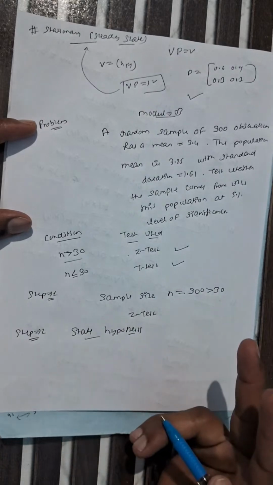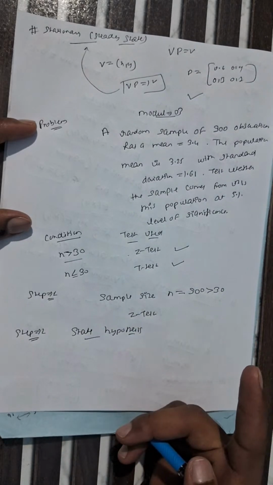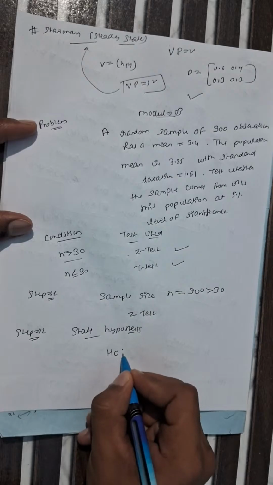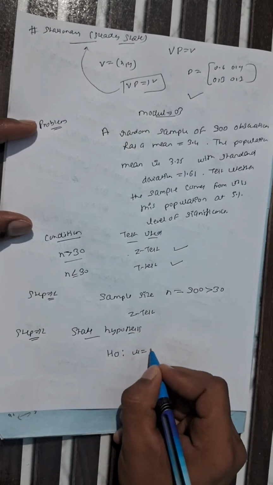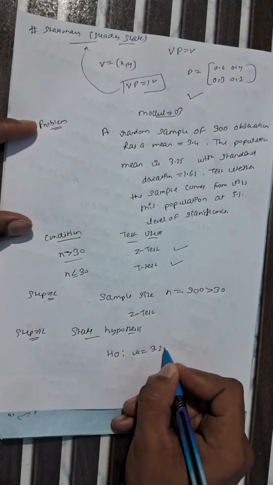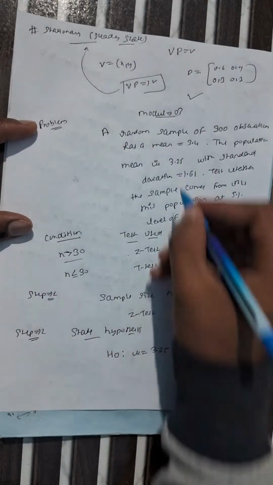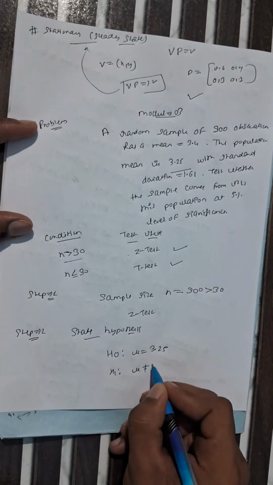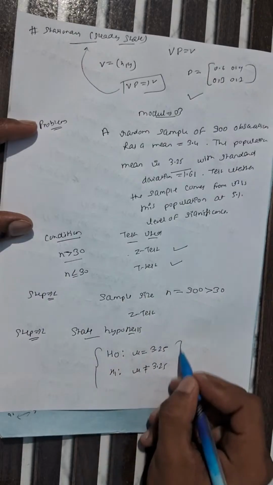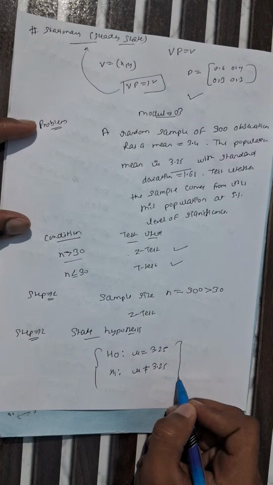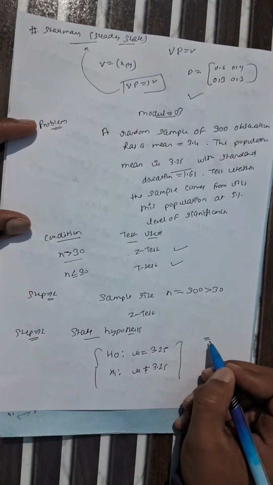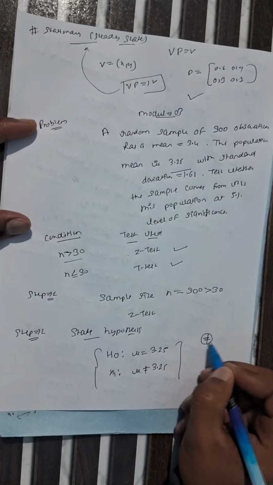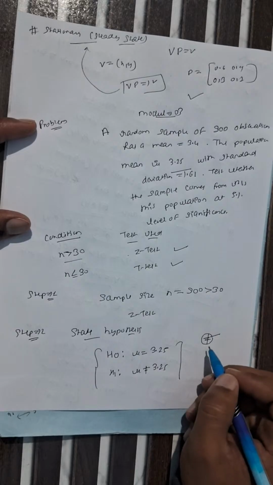State hypothesis means we consider two hypotheses. First one is the null hypothesis and second one is the alternate hypothesis. Our null hypothesis is represented as H0, which is mu equals 3.25, which is given in this question, and H1, the alternate hypothesis, where mu is not equal to 3.25. This is the condition for hypothesis. The null hypothesis is always represented with equals because it satisfies the condition for null hypothesis. If it is not equal to, then this is the alternate hypothesis.